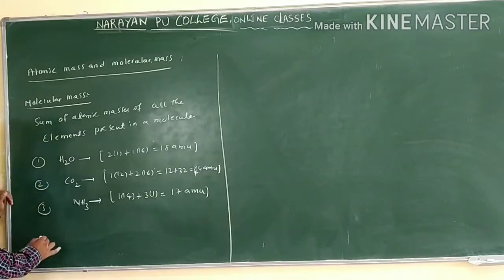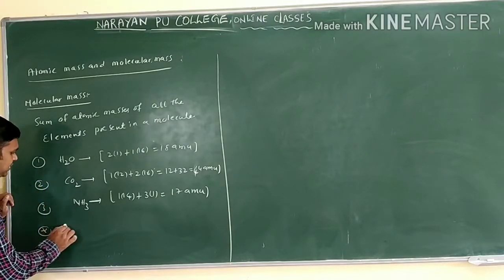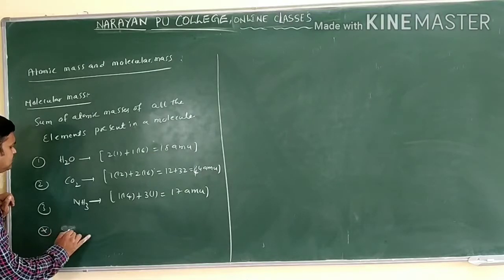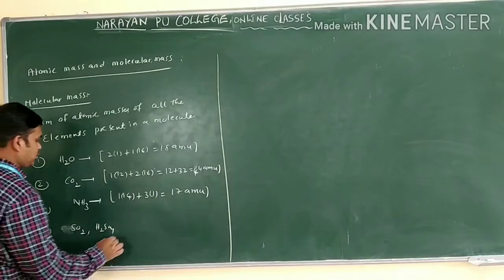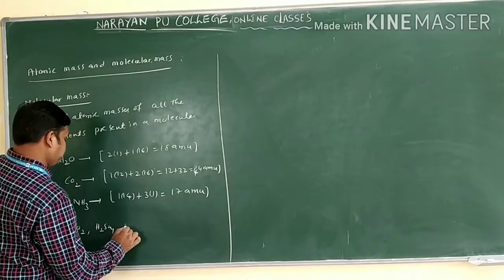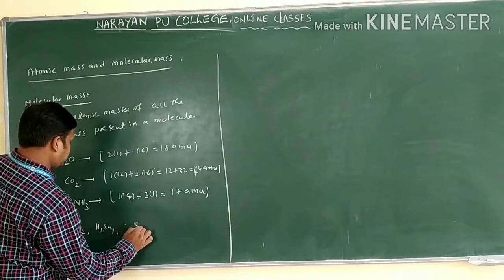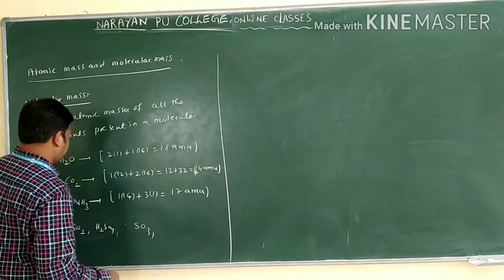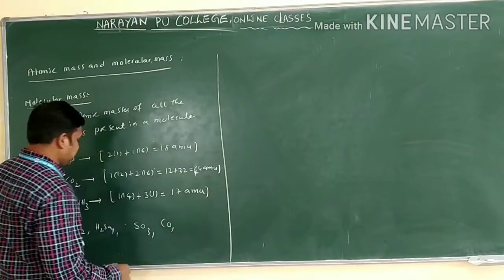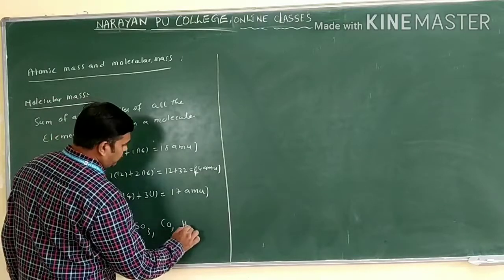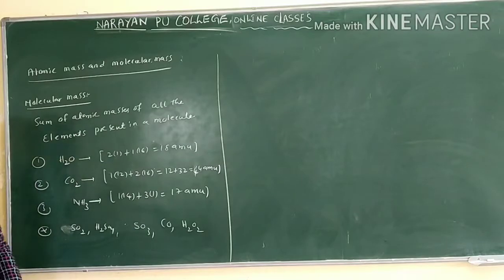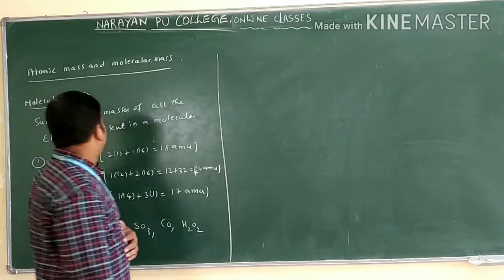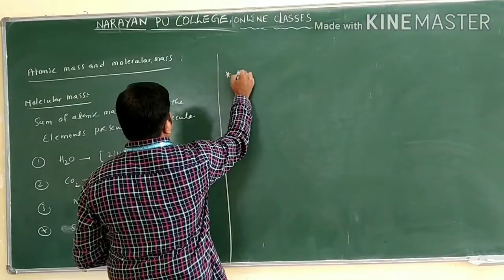We can try for different molecules. I will give an example here. We can find out for SO2, or for H2SO4, or for SO3, and carbon monoxide CO, and you can find out for H2O2. So this is regarding molecular mass. Clear? The next one we have is formula mass.